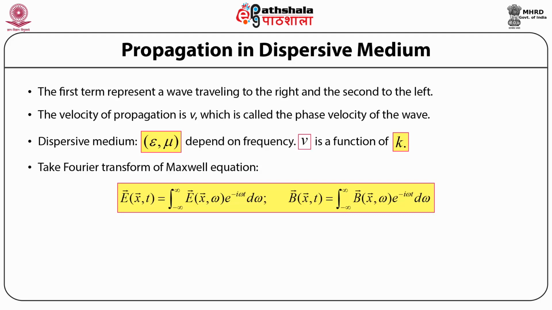Similarly, the magnetic field induction vector B can also be written in terms of its Fourier transform as B as a function of position vector x and time t is equal to the integral over d omega from minus infinity to plus infinity, acting on B as a function of position vector x and angular frequency omega times exponential to the power minus iota omega t.